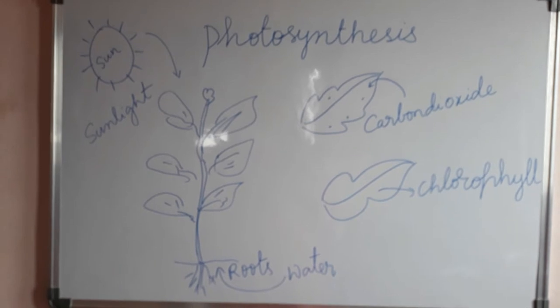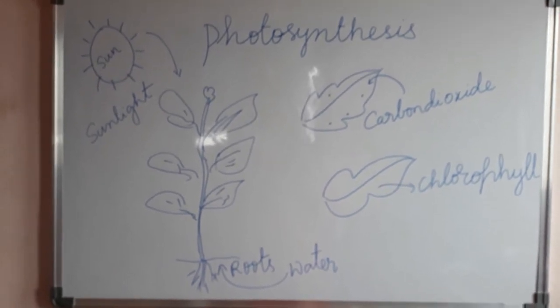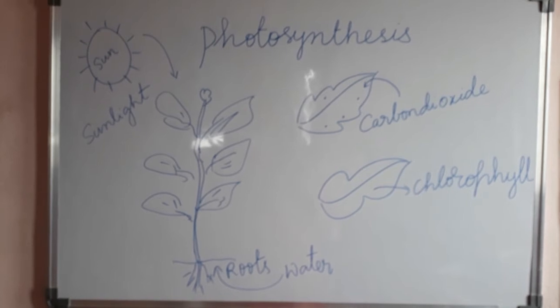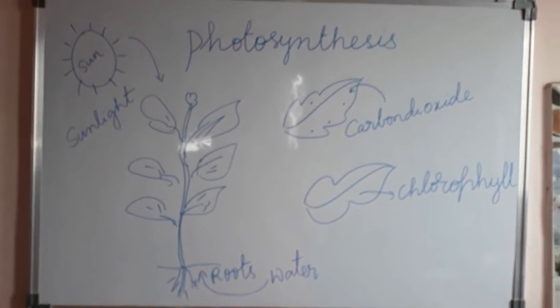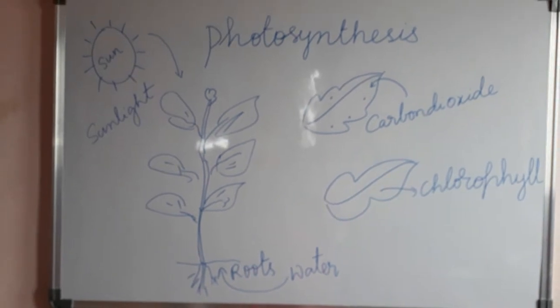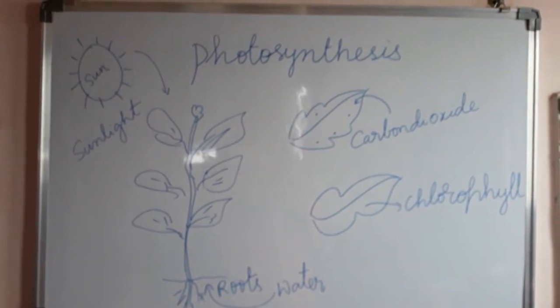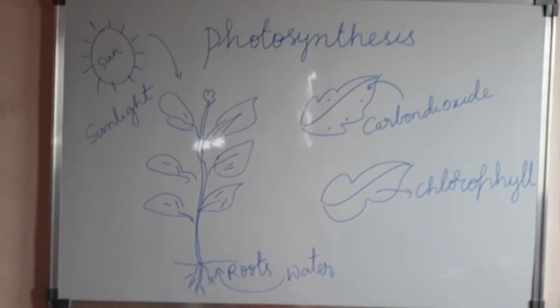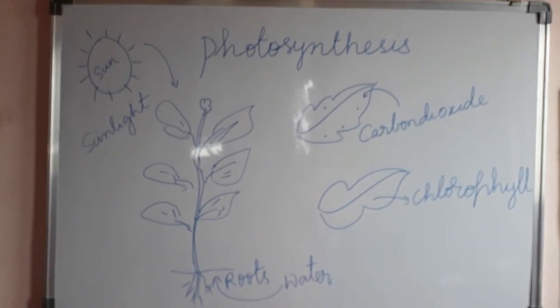See, from the roots, what will the roots take? The roots will take the water which is present in the soil. Yes or no? Have you ever observed the roots? The roots will take water from the soil. And the sunlight. The light which is coming from the sun is called the sunlight, and the plants also use this sunlight.